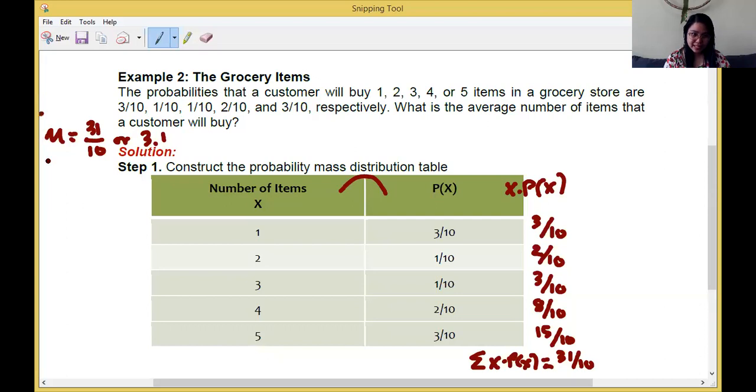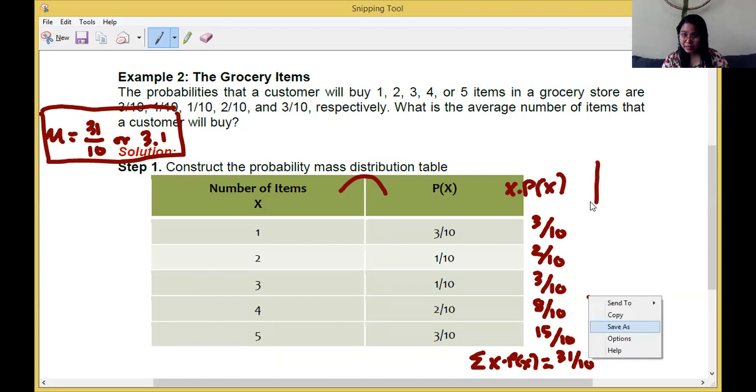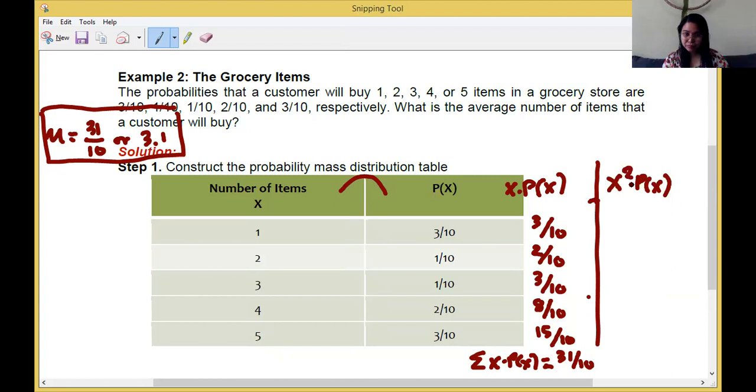This is our first answer. Next, let's solve for the variance and the standard deviation. How to do it? Let's add another column. We call it the x squared times p of x column. So we now have 1 squared, that's 1 times 3, 3 over 10. 2 squared, that's 4 times 1, 4 over 10.